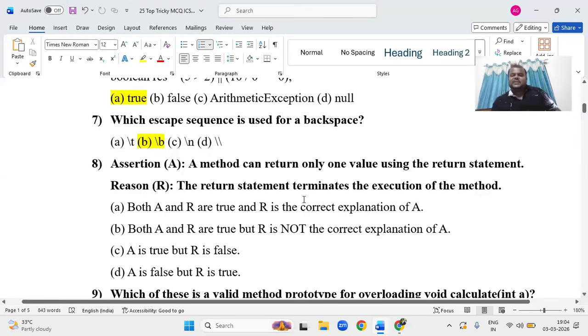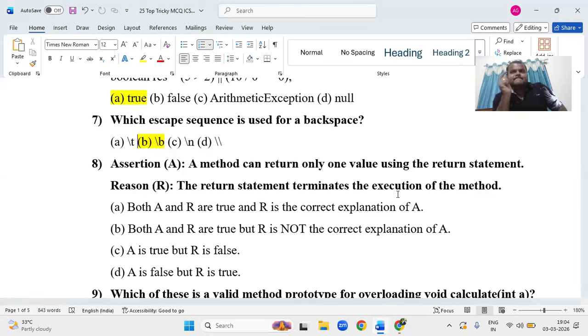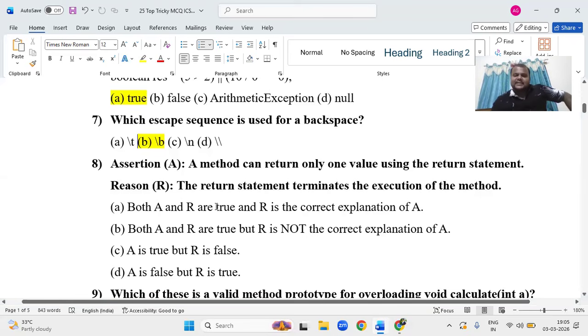Next, the return statement terminates the method, and it comes out of the loop, right? It is a jump statement. What are the 3 jump statements in Java? One is break, another is continue, and another is return. So what is the option? Both are true, and the reason is the correct explanation.